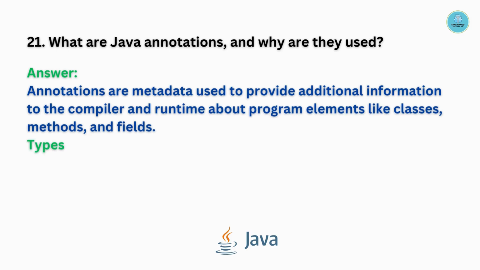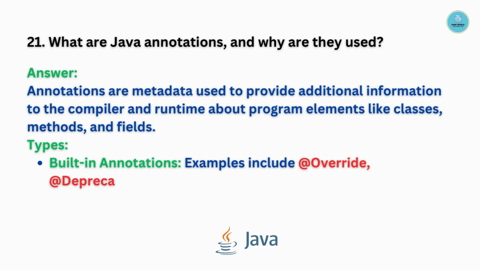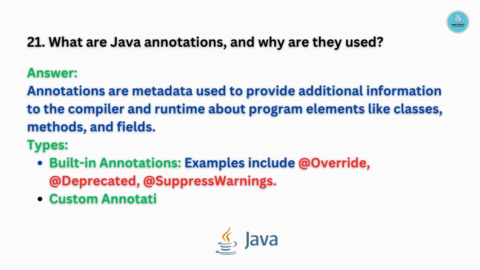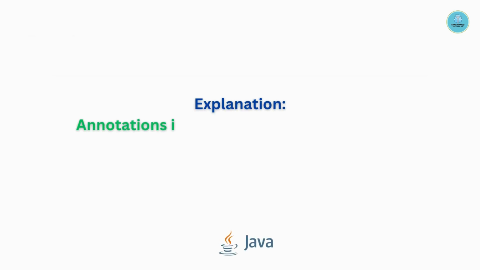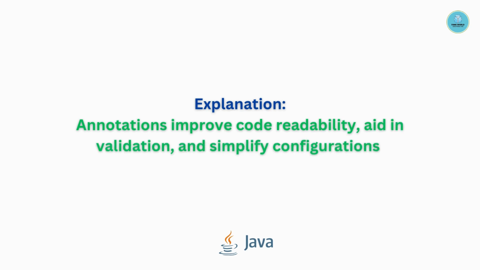Built-in annotations examples include Override, Deprecated, and SuppressWarnings, and custom annotations are defined using @interface. Example is as follows. Annotations improve code readability, aid in validation, and simplify configuration.